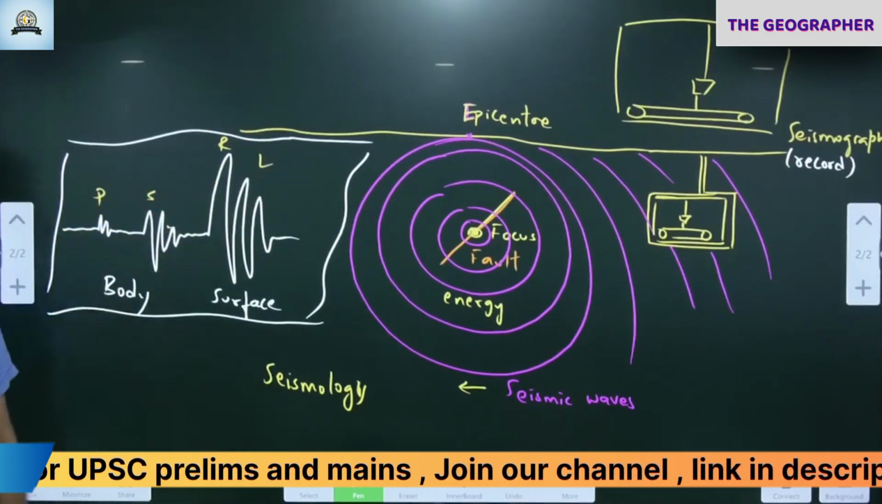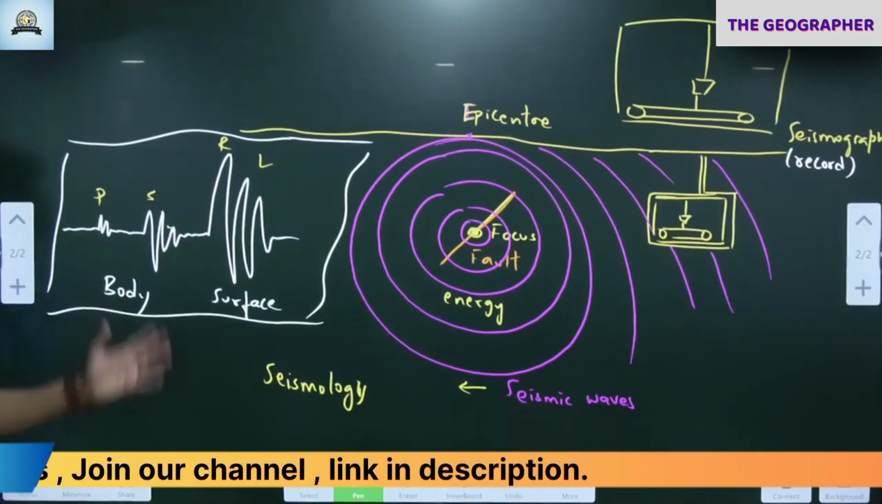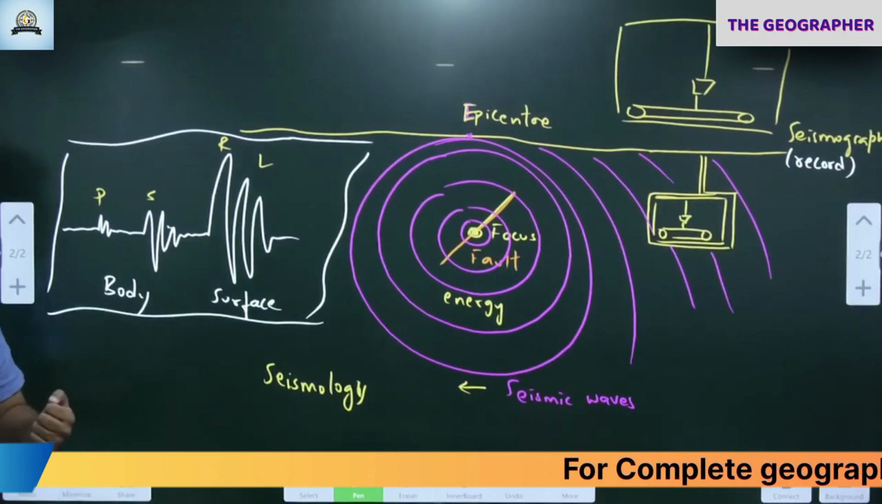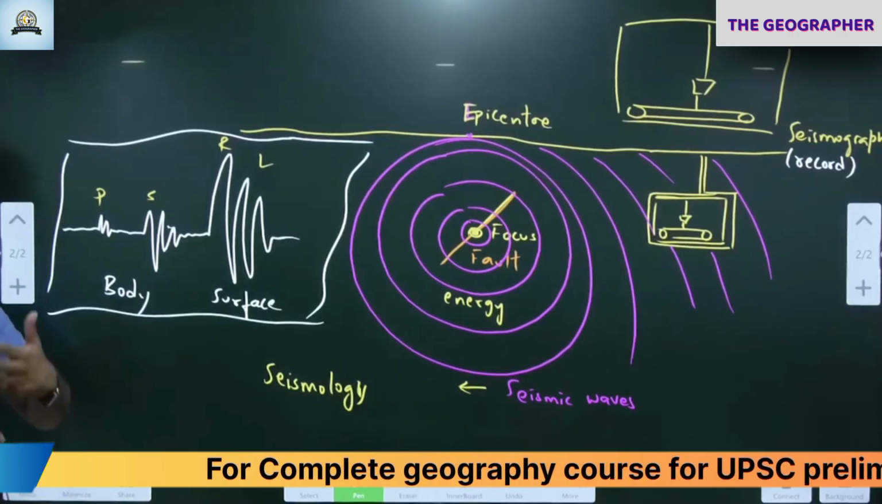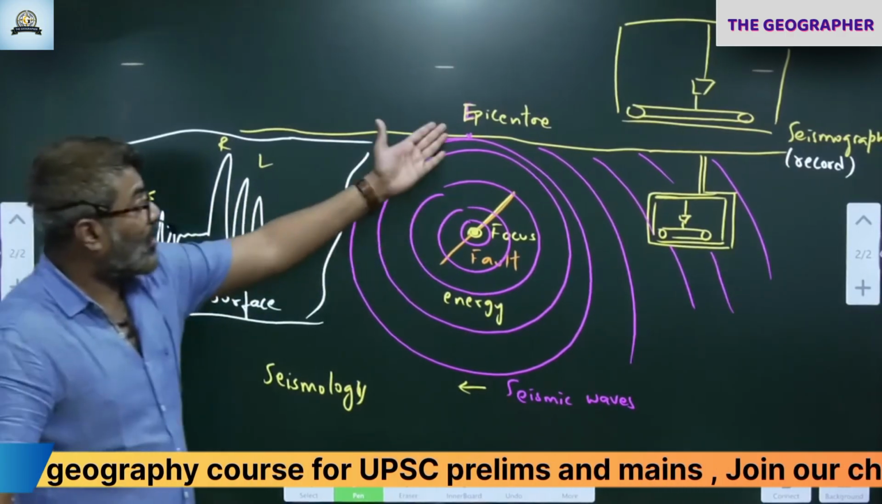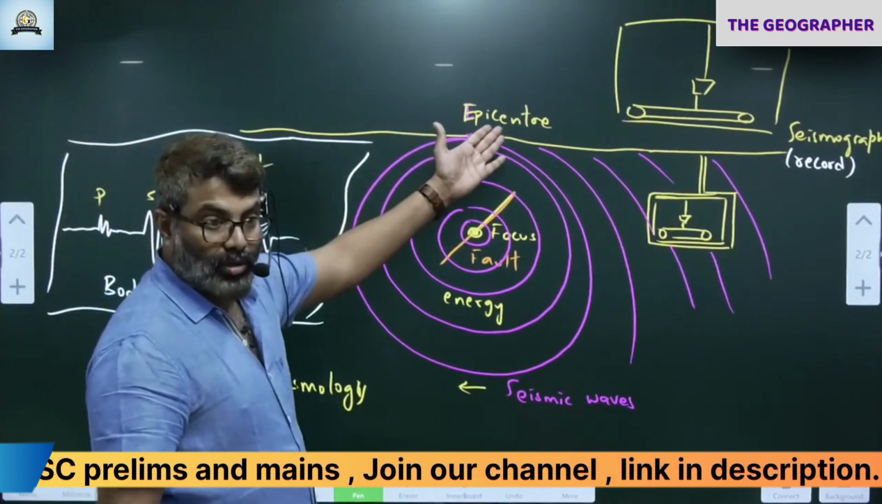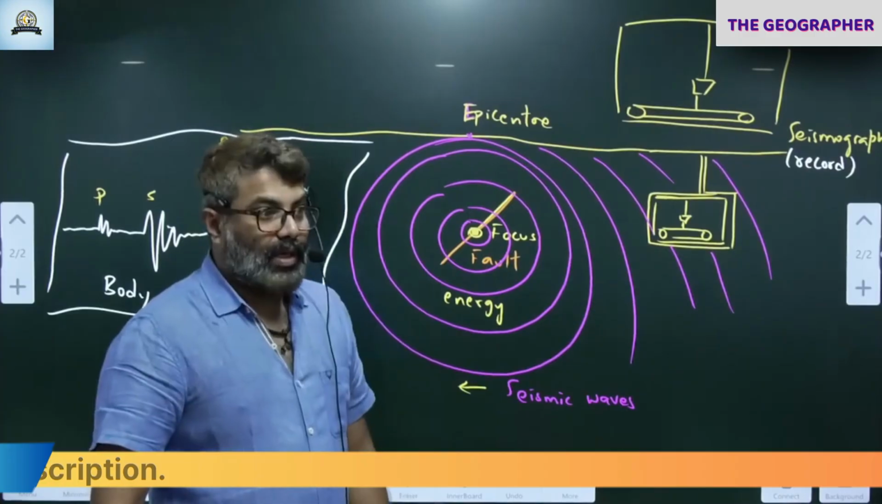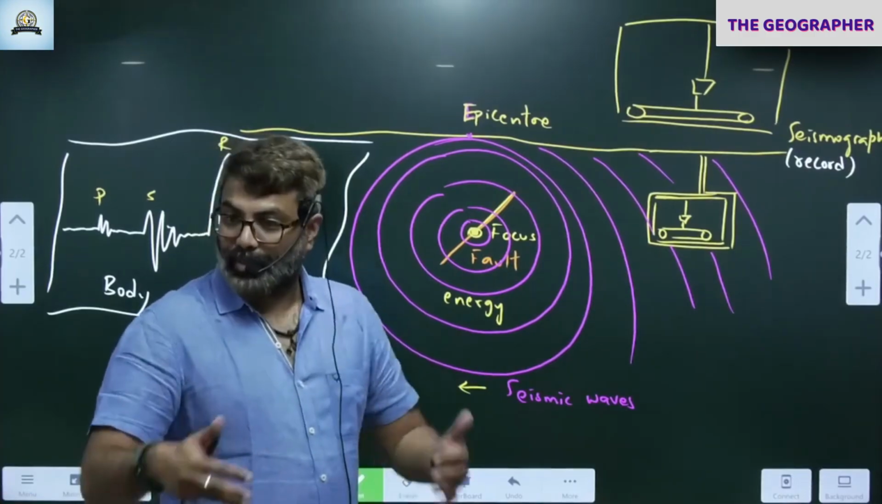Who? The seismologist. Okay. By doing this, don't you think we'll come to know what is happening inside? How much energy is released? Correct. What is happening inside and how much energy is released? How much damage it can do? Damage also we can come to know. So this is an indirect way of knowing what is happening inside.